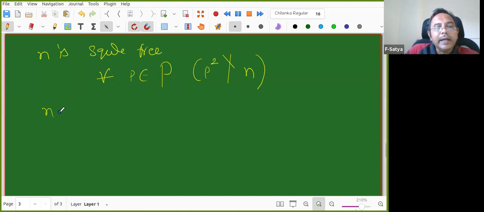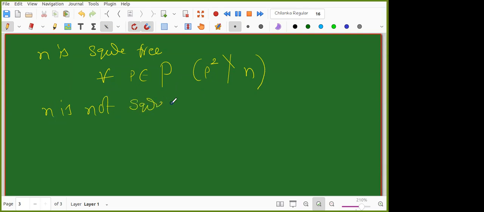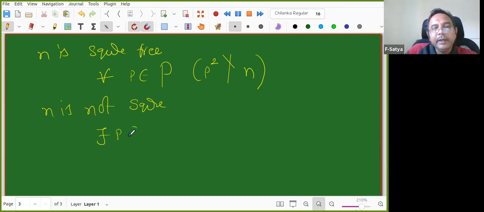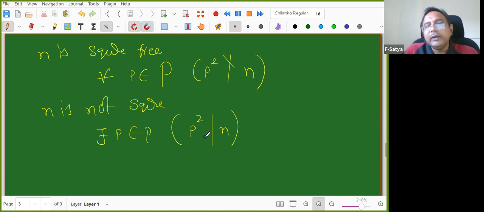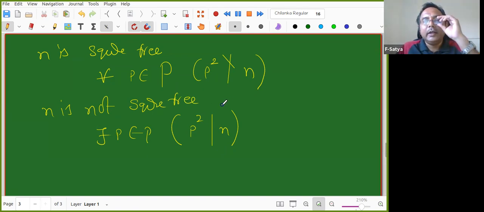So n is not square free means, what is the negation of this statement? There exists a prime p belonging to the set of primes such that p square divides n. It doesn't matter if p cube also divides n. That's okay. For some prime, I need to check whether p square divides n or not. Then it is not square free. Is it now clear to you? Whoever asked? Yes. Aditya Arora. Okay.